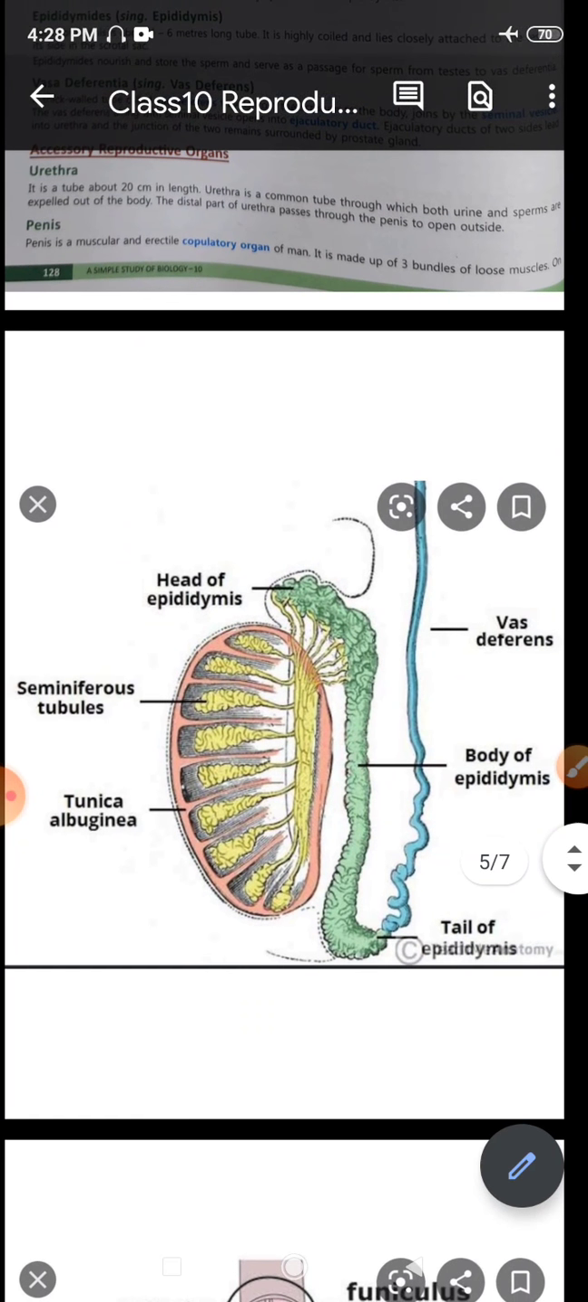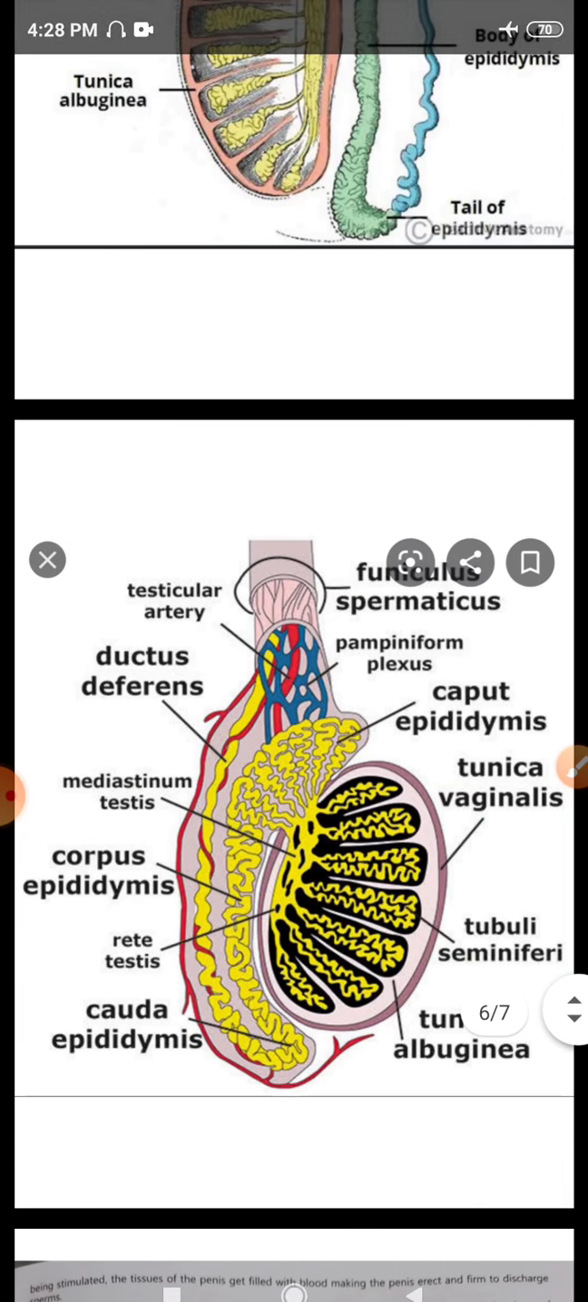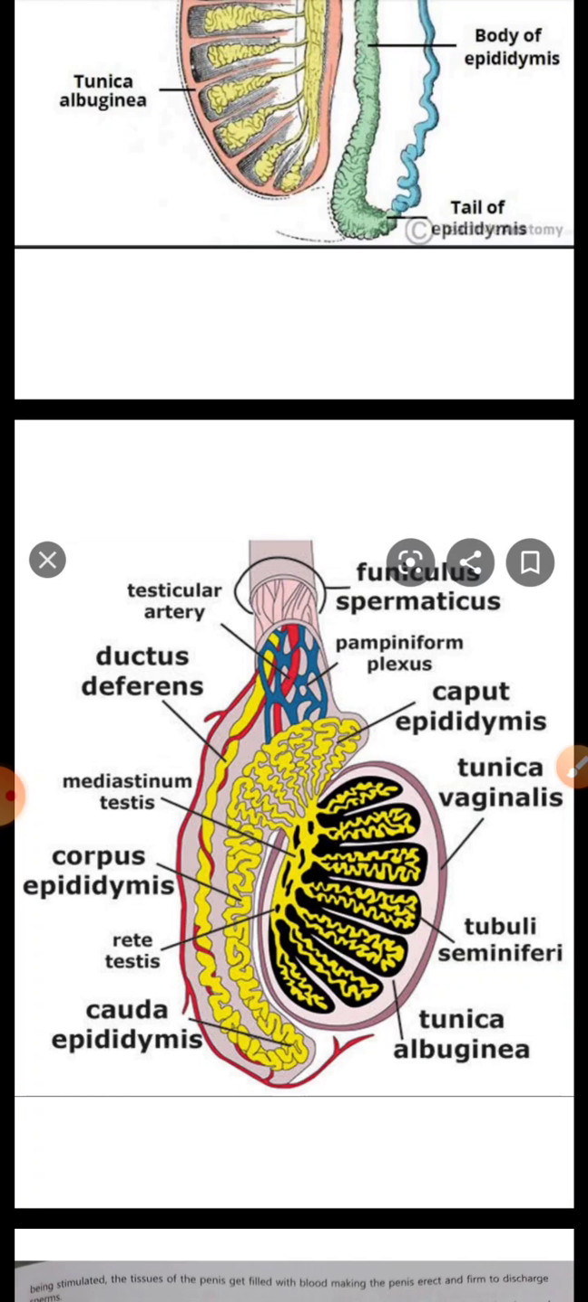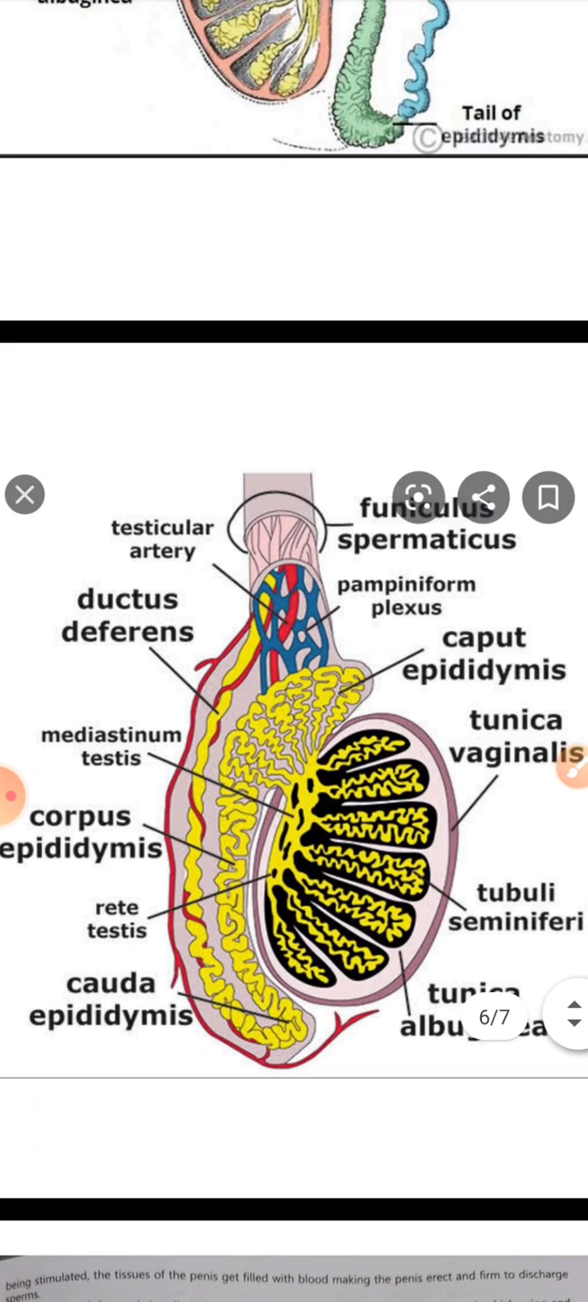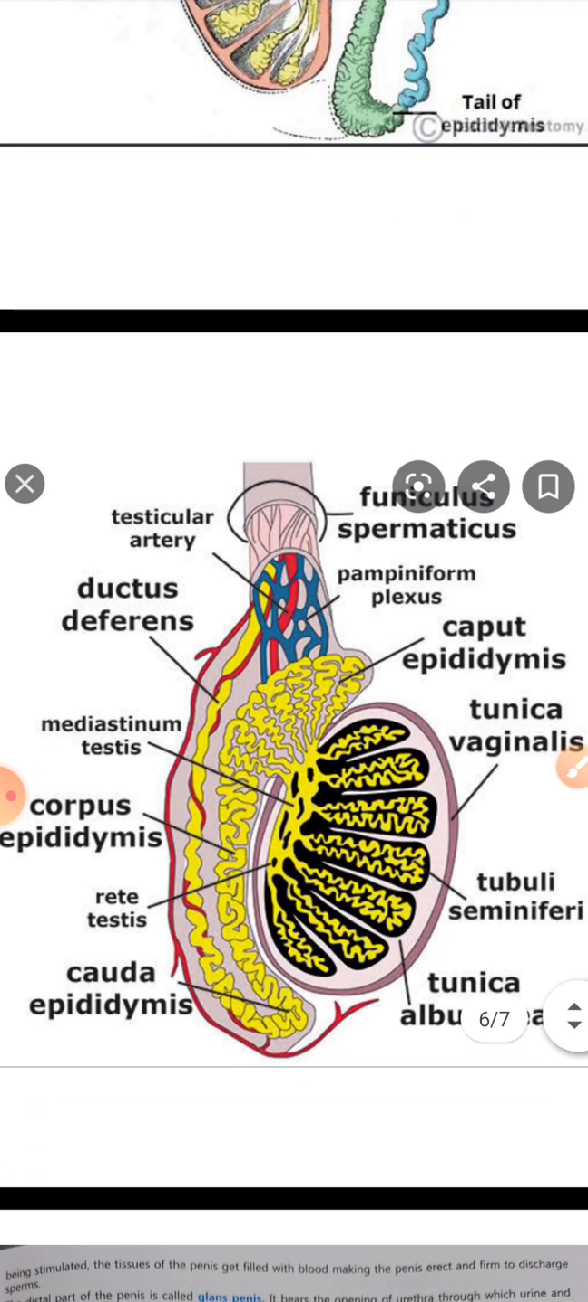Now we come to the associated ducts. If we talk about the associated ducts, let's see this diagram now. We see vasa efferentia or vas efferens, right? Now what is this vasa efferentia or vas efferens? These are 12 to 14 fine tubules that carry sperm into the epididymis.